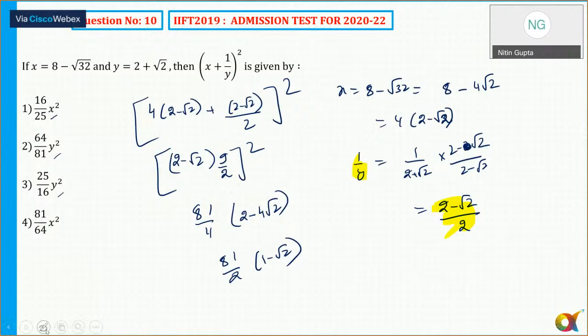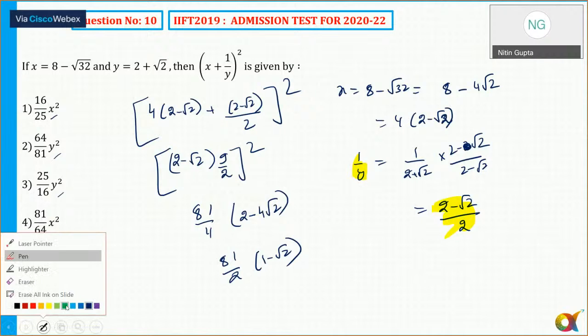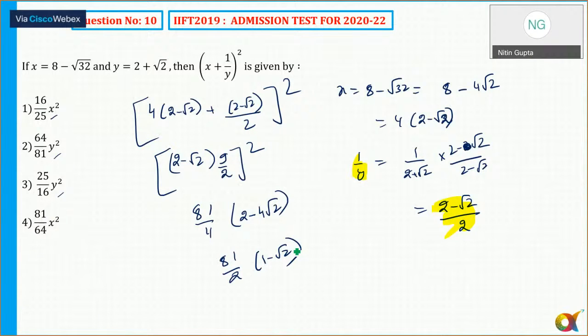Let's see that. So this is 81 by 2 into, just a minute.